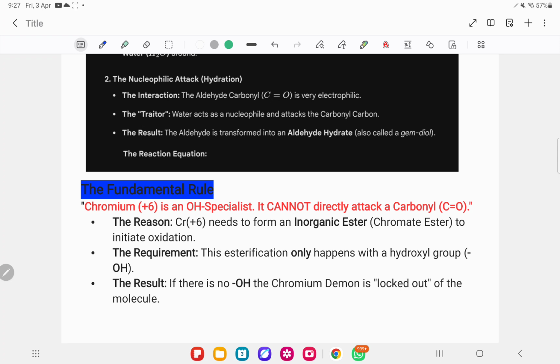What I want to say here is very important: chromic acid cannot directly attack the aldehyde.